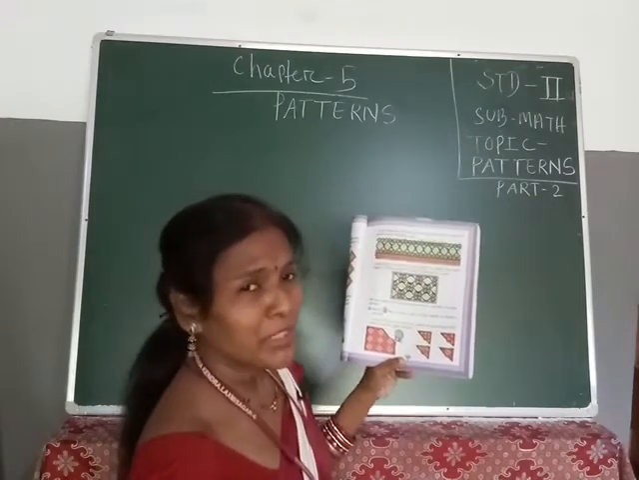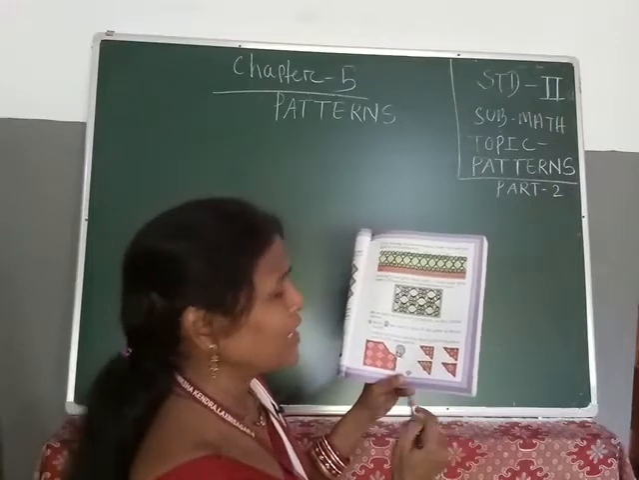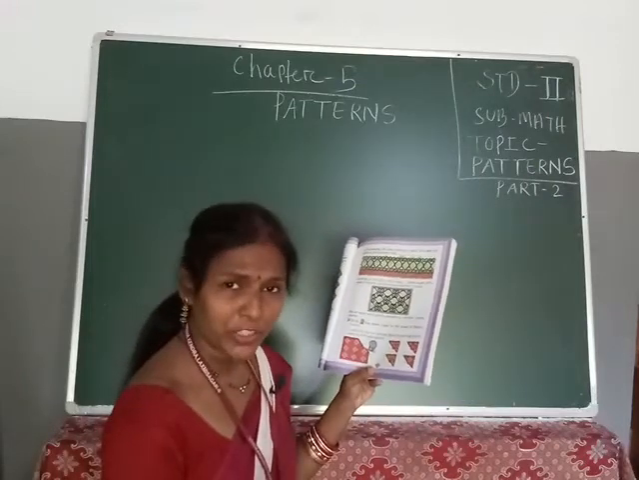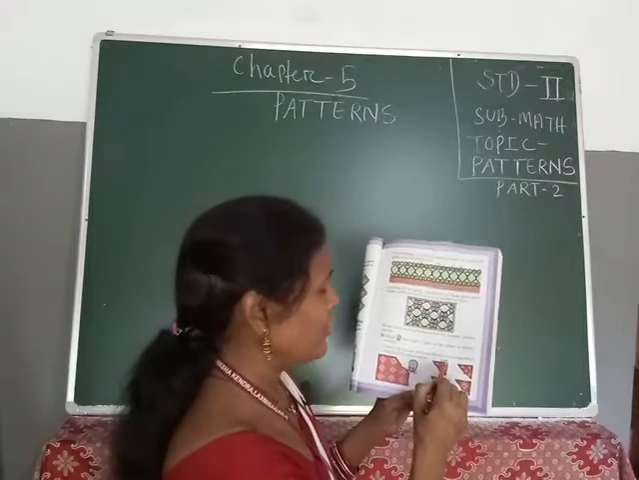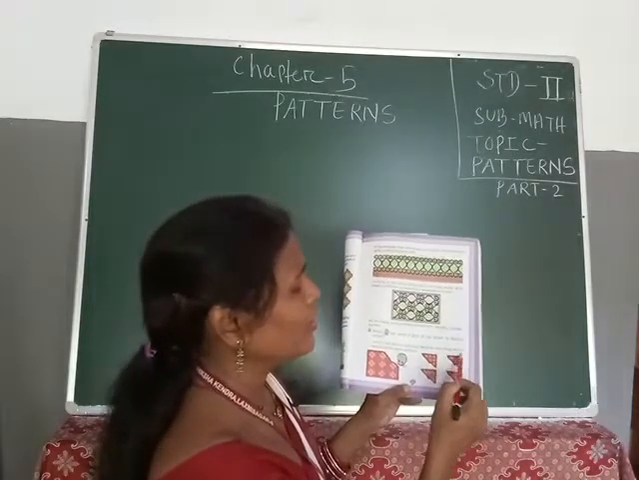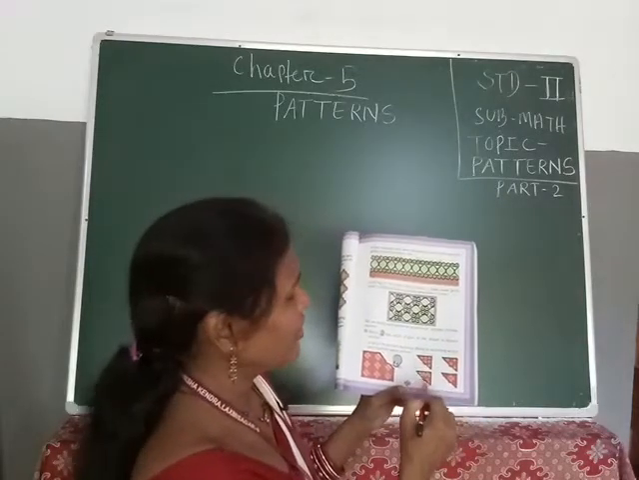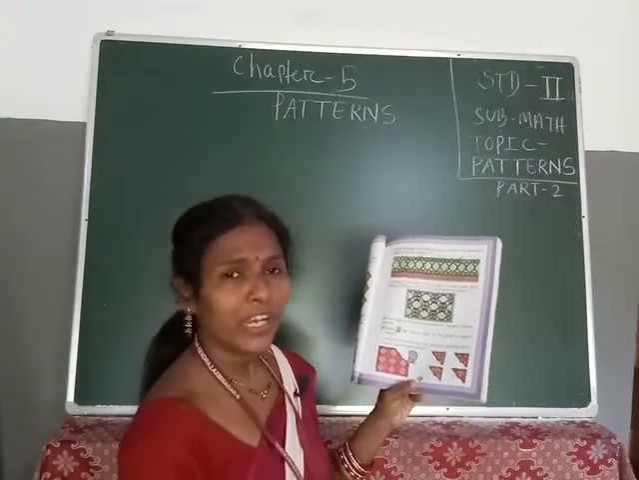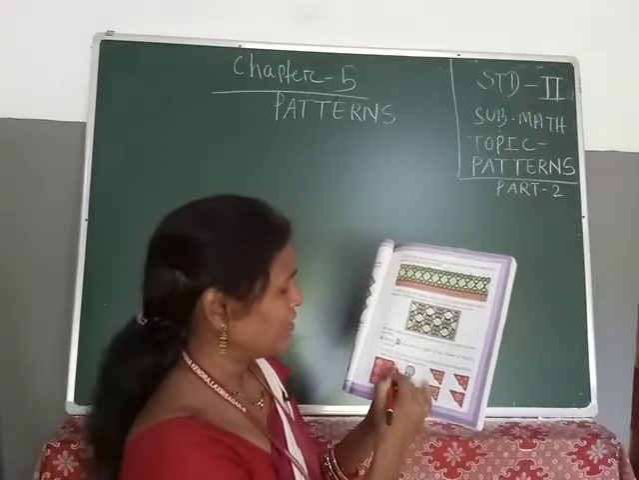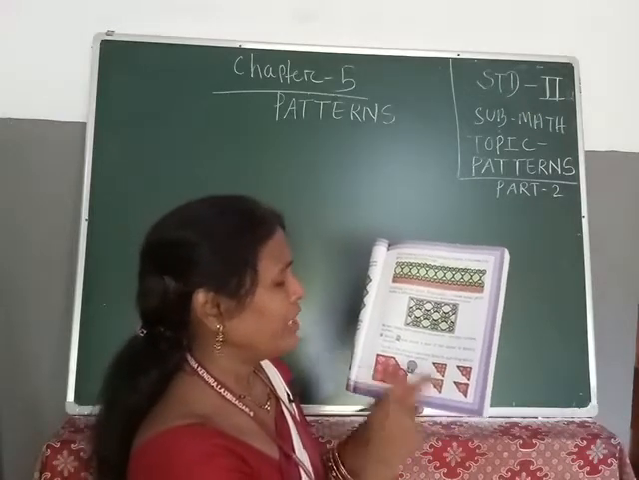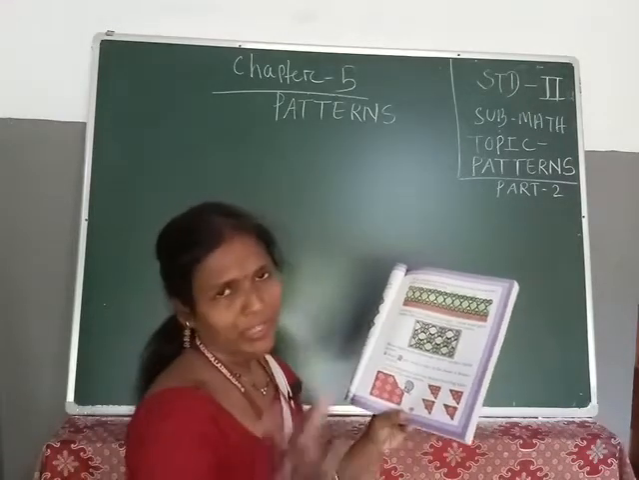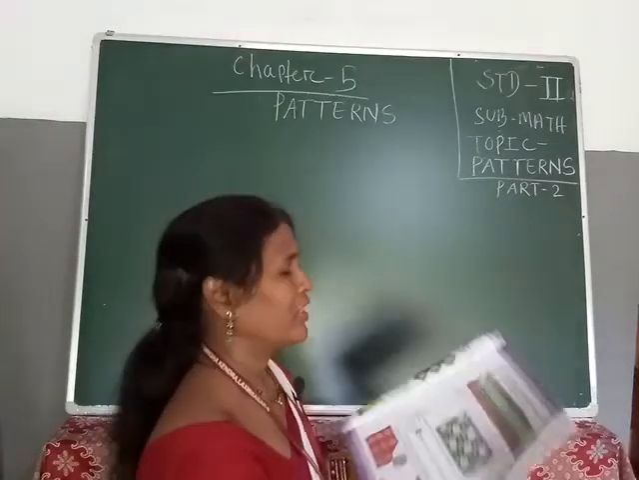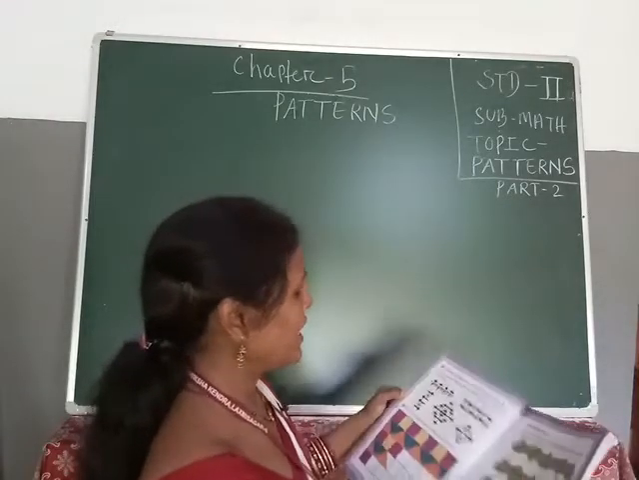Okay, so now tell me students, which one is the correct piece to make it a complete shawl? This one, no, cross. This one, no, cross. This one, no, this one also cross. This one is the correct piece. When you join this one, it will make a complete shawl. Okay, now you come to our next page.